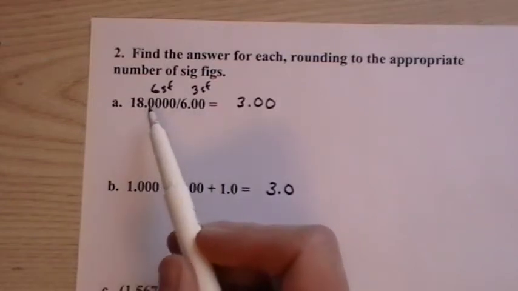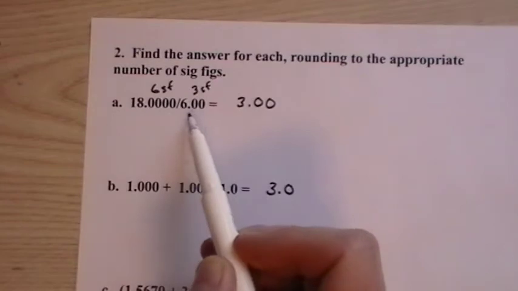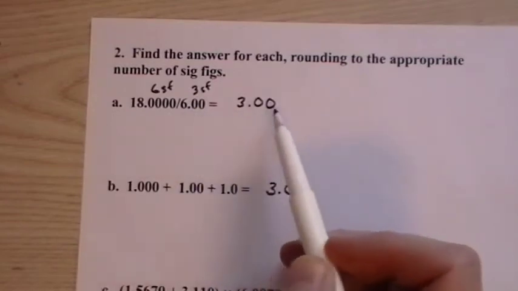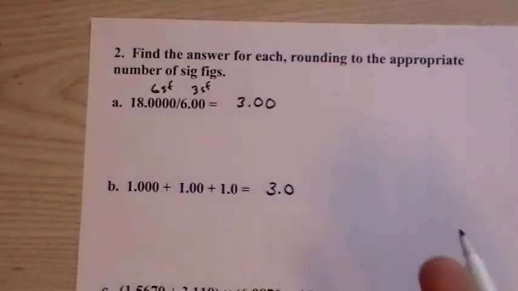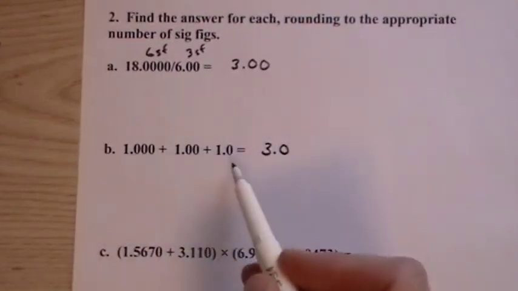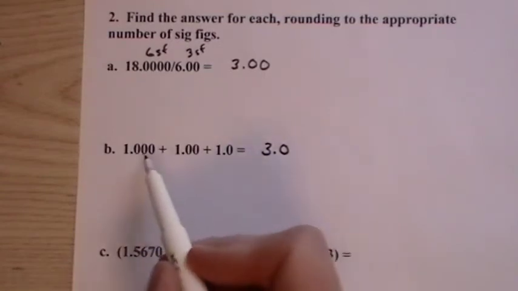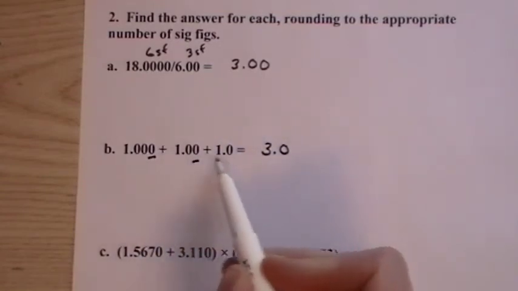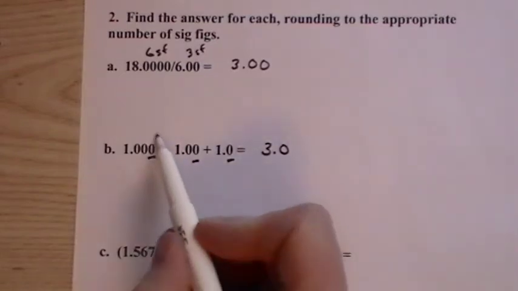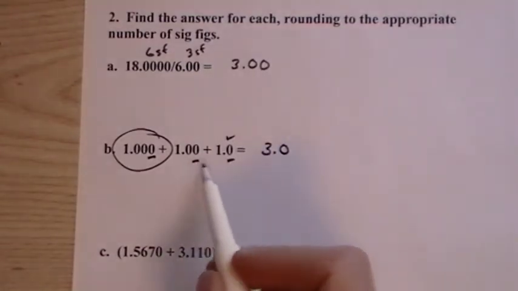So when you divide this very precise number by one that's less so, our answer has to have less precision because we've lost some information. Same thing here. Let's say 3 different people measured out a block of wood and found it to be 1 foot on a side, but one measured to the thousandths place, one to hundredths, one to tenths. Even though this guy did an amazing job of measuring this block of wood, this guy didn't do such a great job. And so the information is lost.